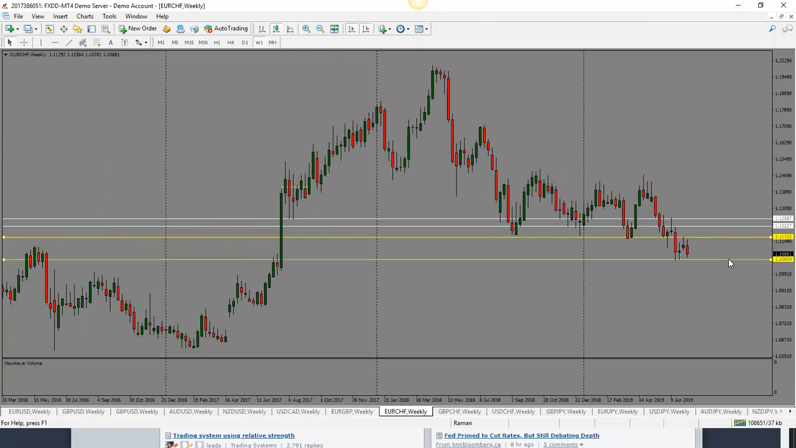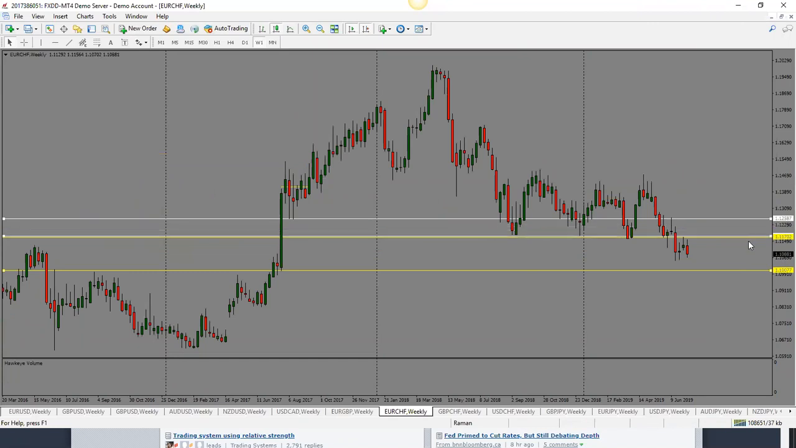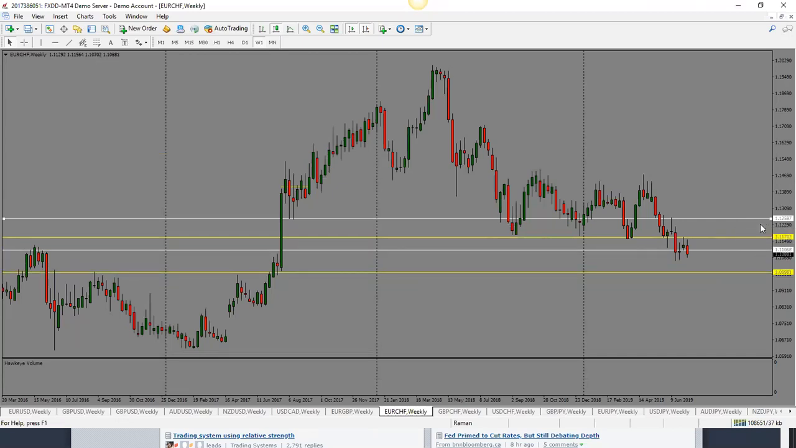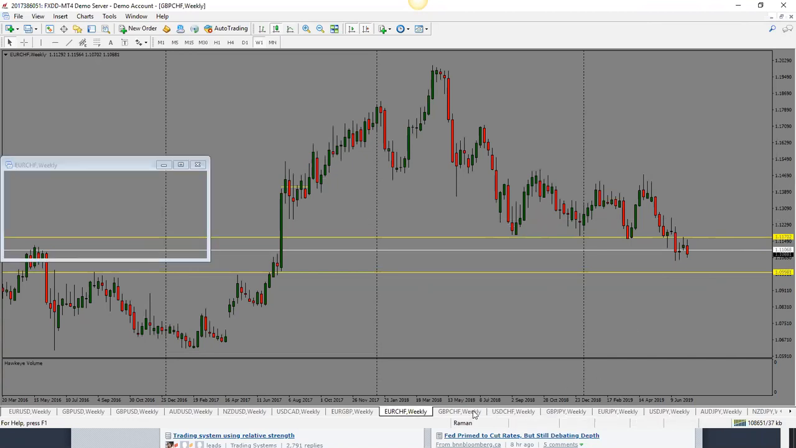Euro Swiss franc here, this one is looking bearish as well. We have seen price drop here, so looking for it to go down further. The target here is 1.1000. So bearish bias here for Euro Swiss franc, and a potential pullback level would be into 1.1100. So bearish bias here. Okay, so Euro Swiss is bearish.